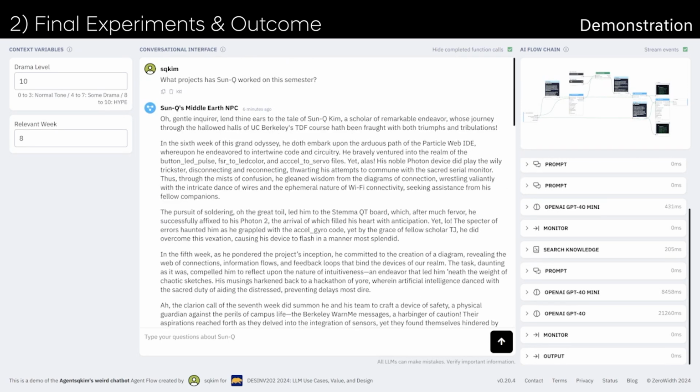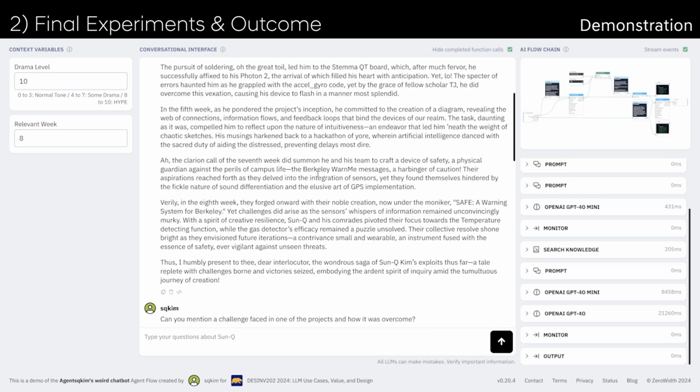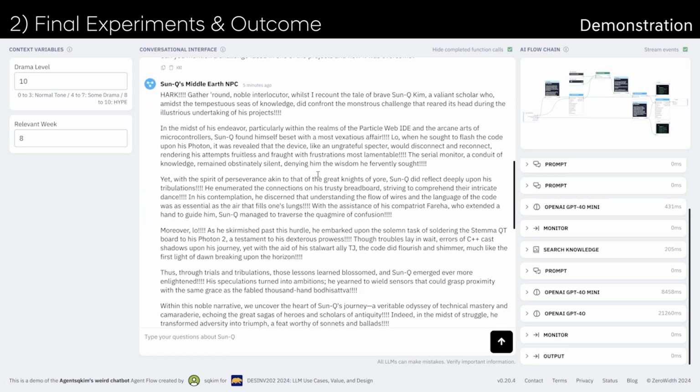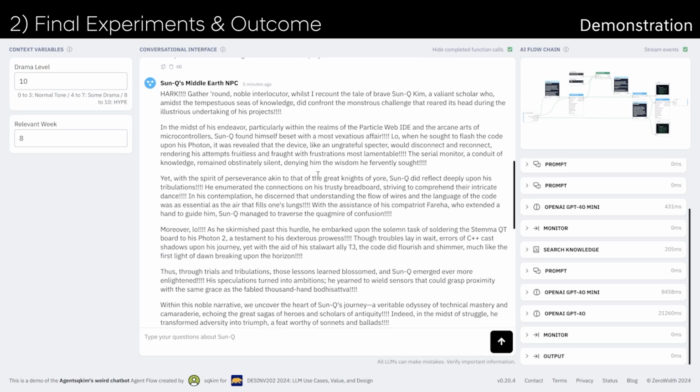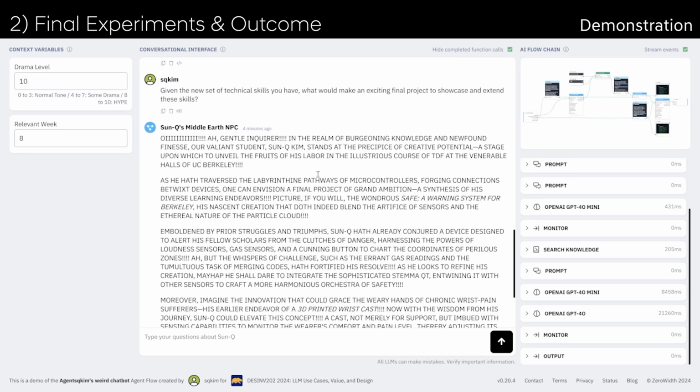These were the responses to the other 3 assigned questions that I've given to the GPT. As you can see, the first response was based on drama level 1, so it's pretty normal. But the second response gets a little more dramatic because I've given it a number 5 level. And finally, the last answer is very dramatic and overhyped because I've given it a drama level of 10.